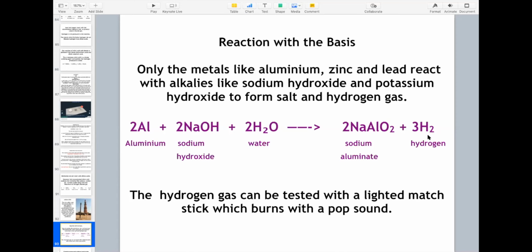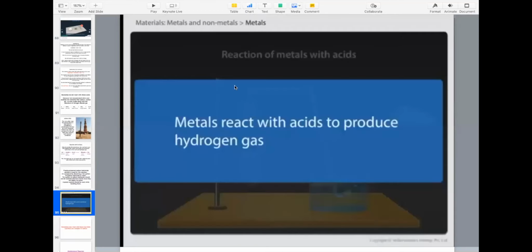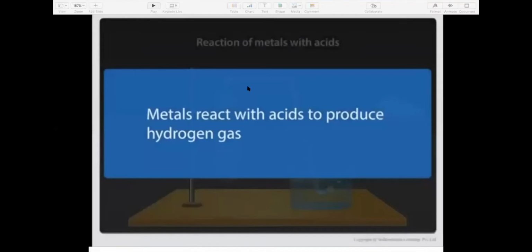The hydrogen gas can be tested with a lighted matchstick, which burns with a pop sound. Here is one activity showing you the reaction with bases.